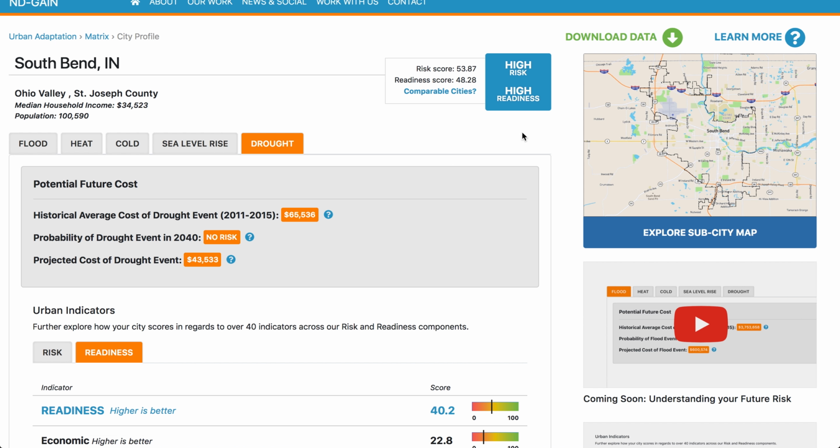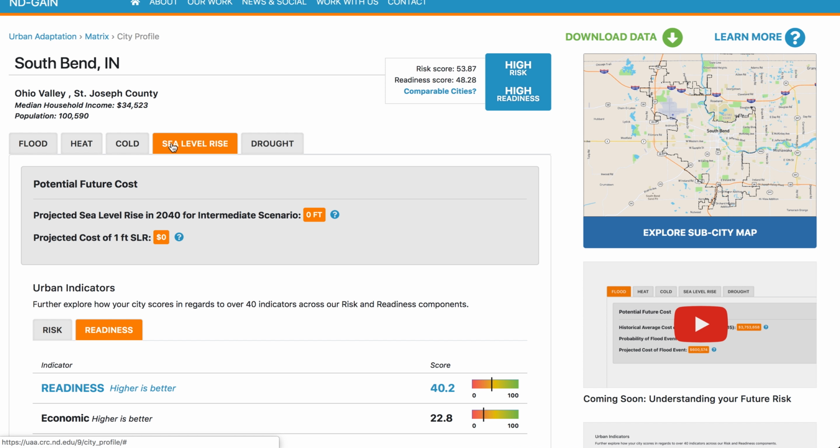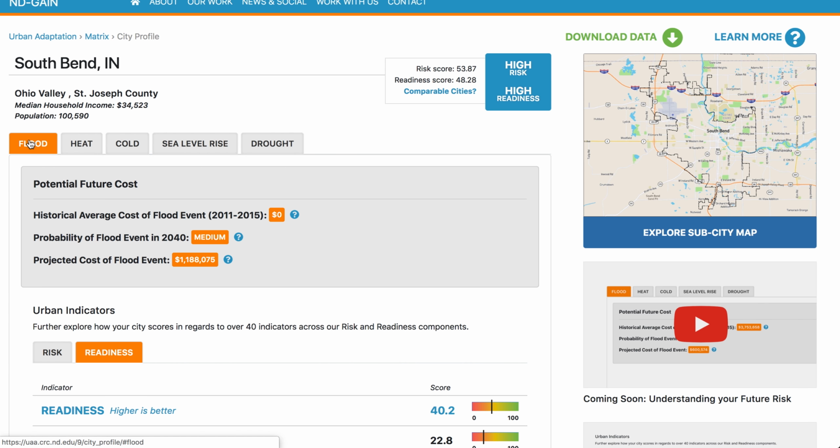Resources put toward adaptation efforts should have a payoff value. Spending funds to mitigate the impacts of a hazard with a low probability of occurrence may not be the best expenditure of funds. Review the potential future cost for each hazard as well as its probability to help determine where best to focus your efforts.